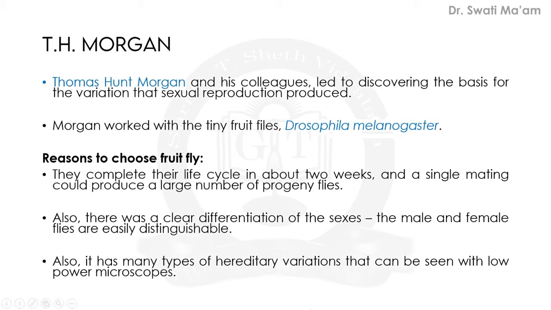Let us see. First, they complete their life cycle in about 2 weeks, so it is a very short time, and results are seen within 15 days or 2 weeks. This is one of the beneficial points. Similarly, a single mating could produce a large number of progeny flies, so this was also a plus point. Another point, there was a clear differentiation of sexes, male and female flies, very easily distinguishable. This was also an important point.